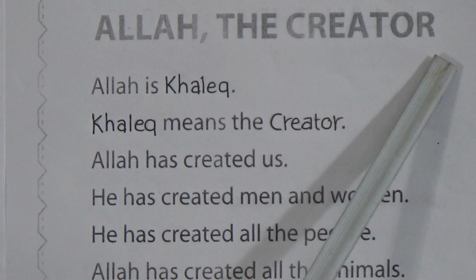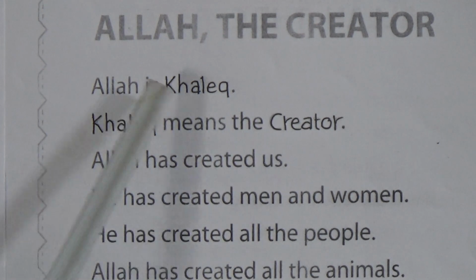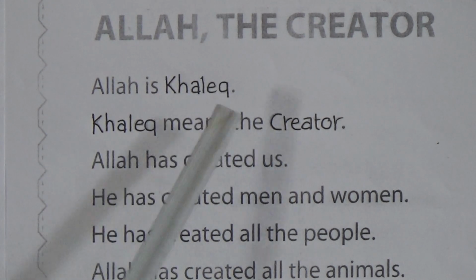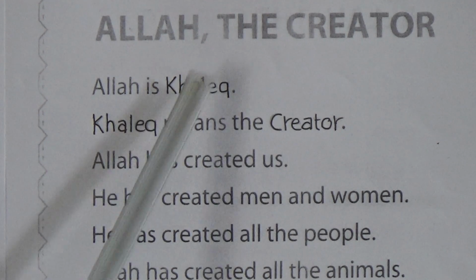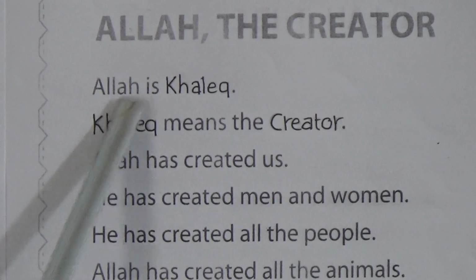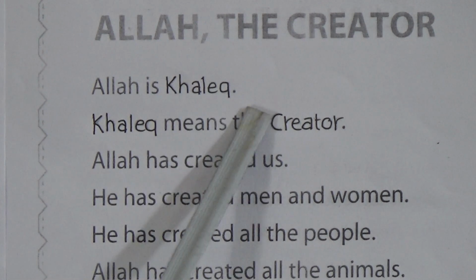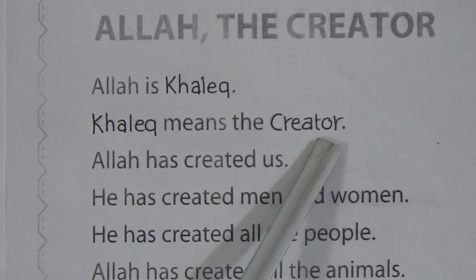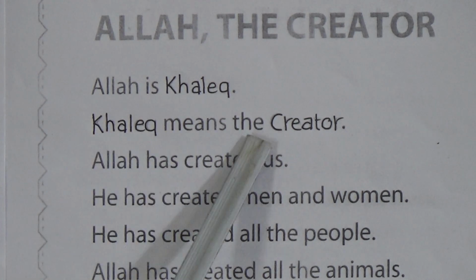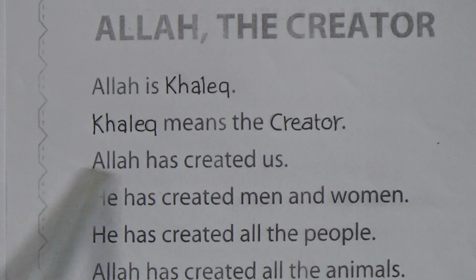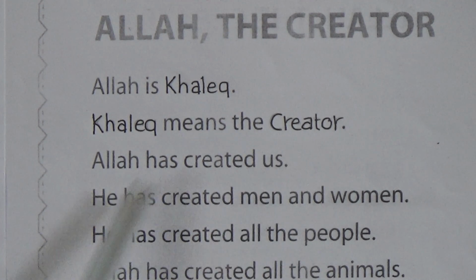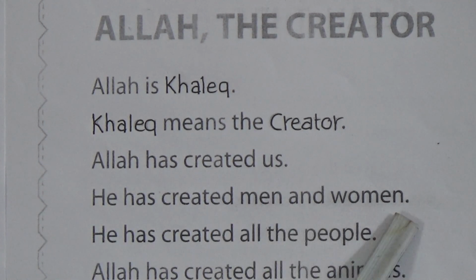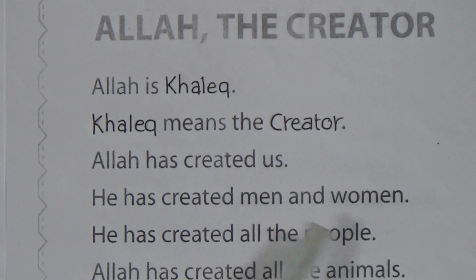Allah the Creator. Look at the board, my dear students. Allah is Khaliq. Khaliq is an Arabic word, and it means the Creator. Then Allah has created us. He has created men and women. He has created all the people. Allah has created all the animals. He has created birds, insects and fishes.